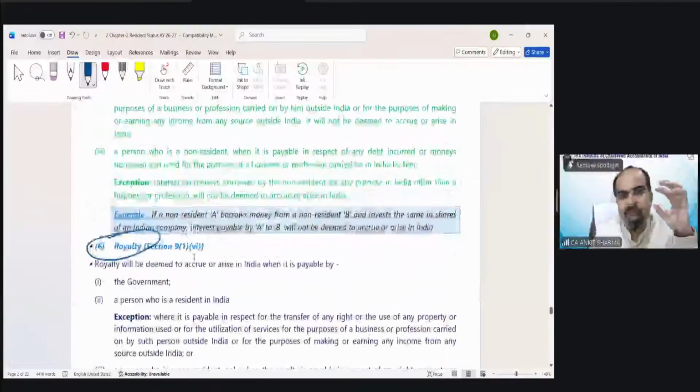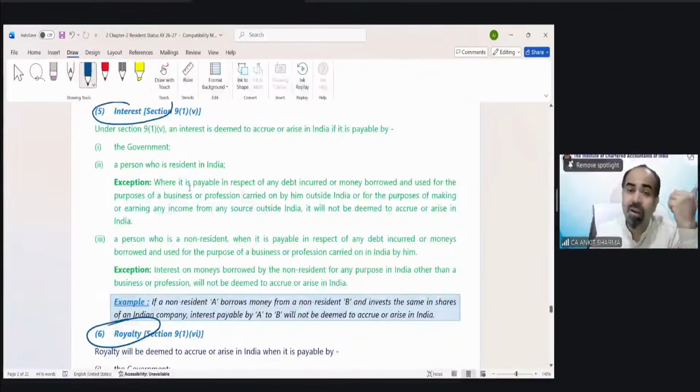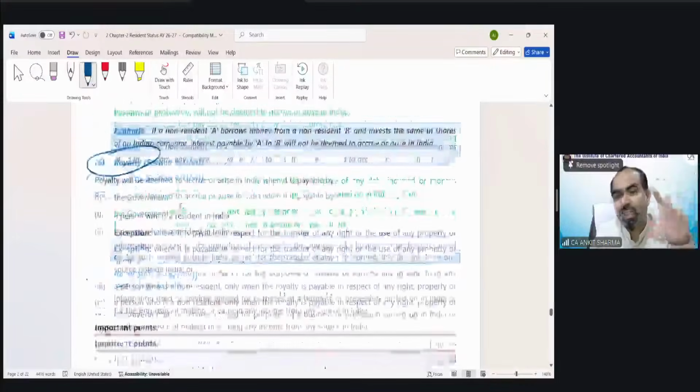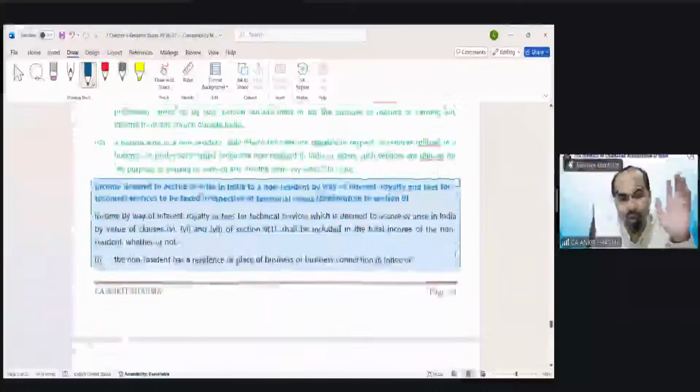So there is the definition of royalty, and the interest provision: if paid by government, it is always deemed to arise. If paid by other than government, etc., then you have to read these provisions and the diagram I have made for you. Understood?